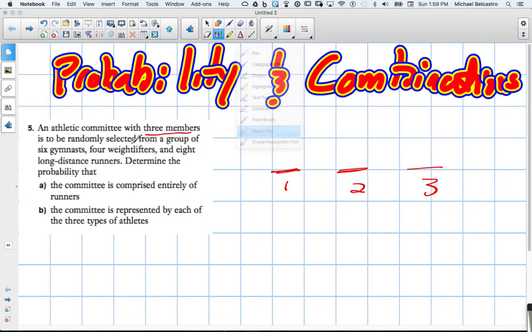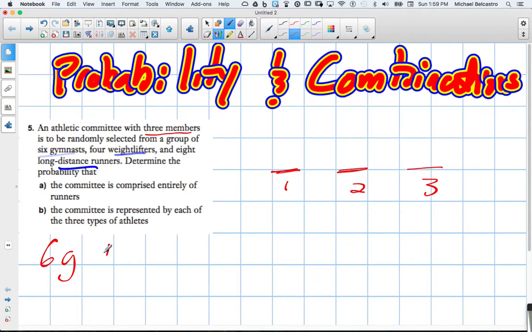The number of people that we're drawing from is the total number of gymnasts, weightlifters, and long-distance runners. So if we add them all together, we have 6 gymnasts, plus 4 weightlifters, and 8 long-distance runners. So we're looking at 18 different people to select from.